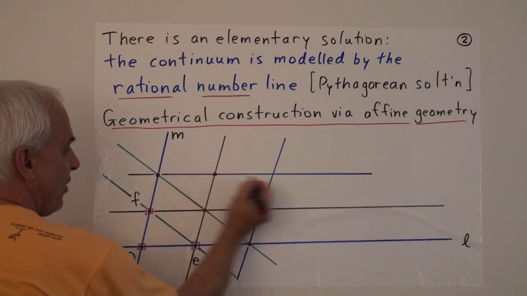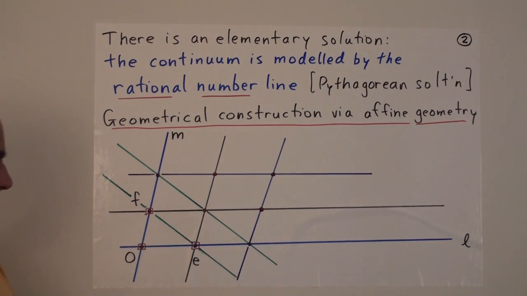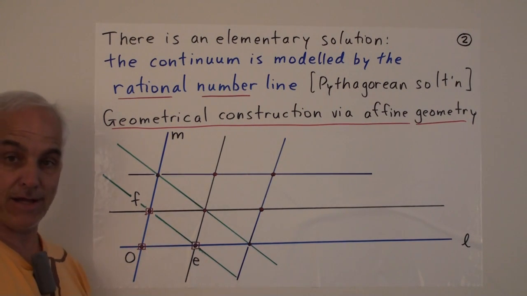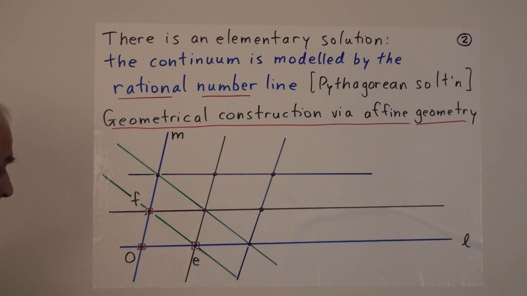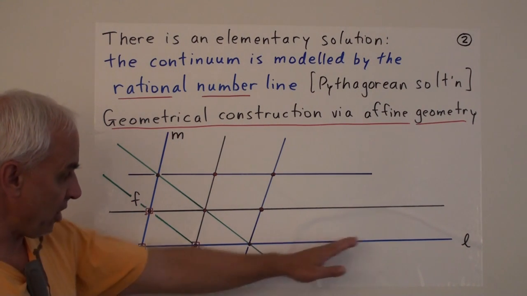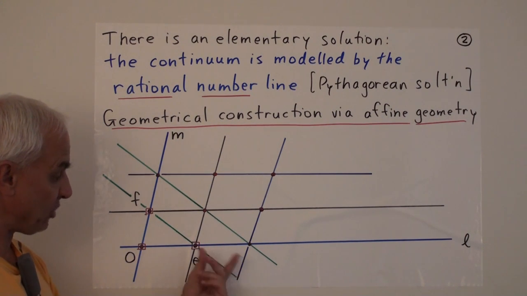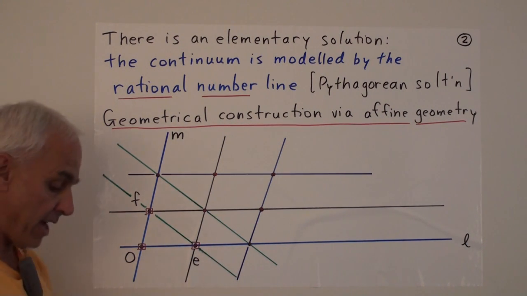For example, these ones. And then we can continue drawing parallels and joining existing points to get more and more lines and more points. And eventually we're going to get a sequence of points marching out along the line, but we're also going to start noticing points in between the ones that we've already created.